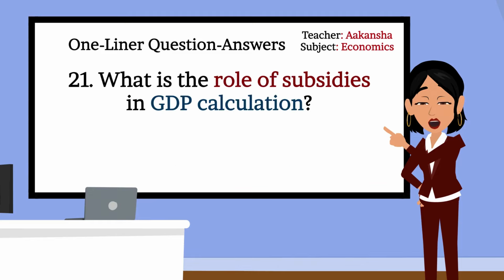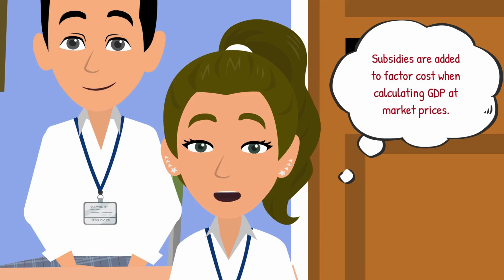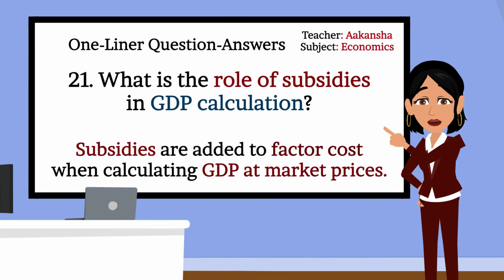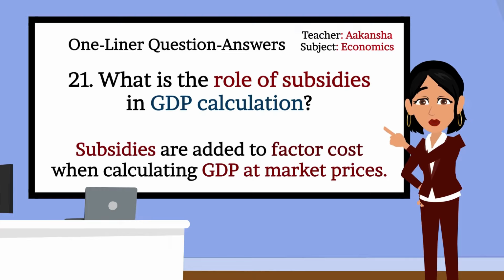21. What is the role of subsidies in GDP calculation? Subsidies are added to factor cost when calculating GDP at market prices. That's correct. The role of subsidies in GDP calculation. Subsidies are added to factor cost when calculating GDP at market prices. Can you explain it a bit?